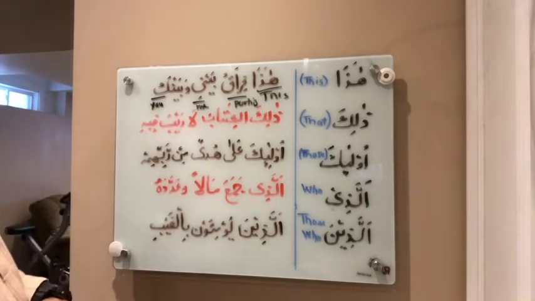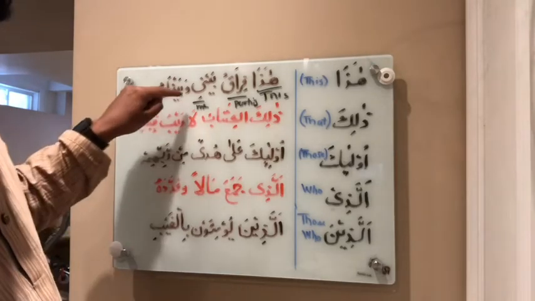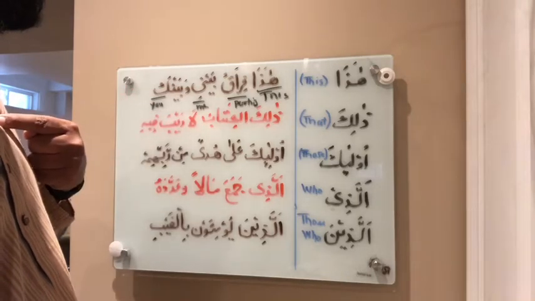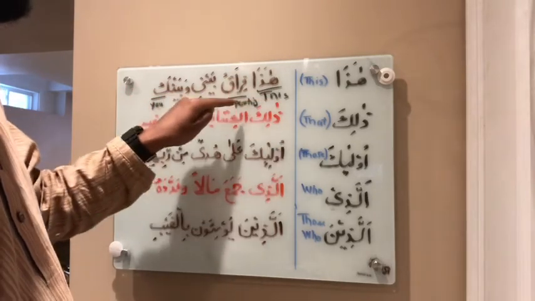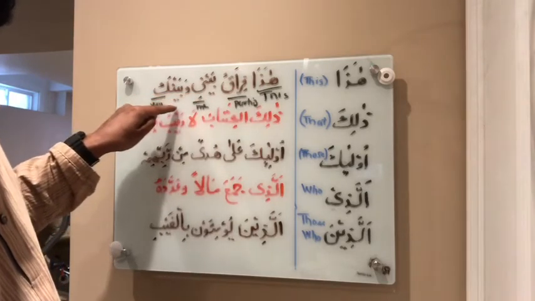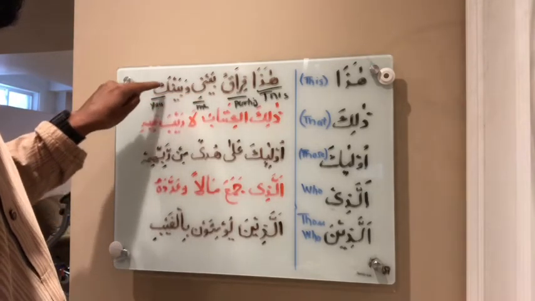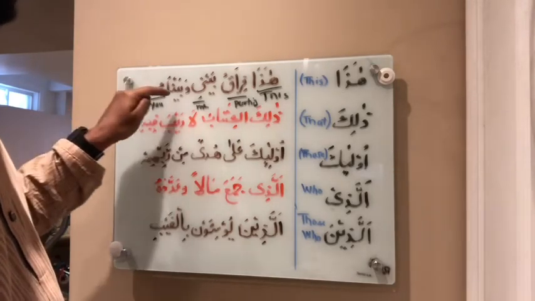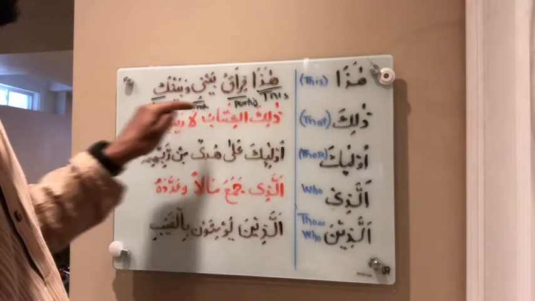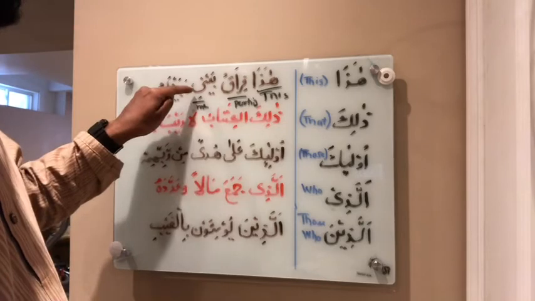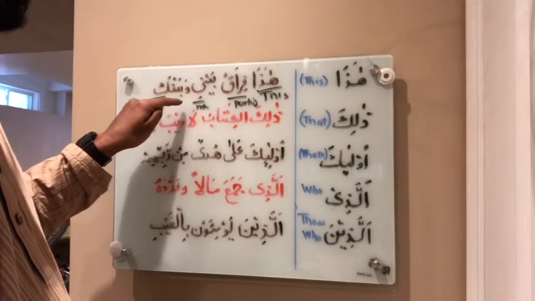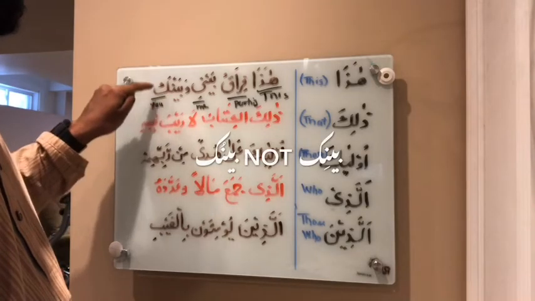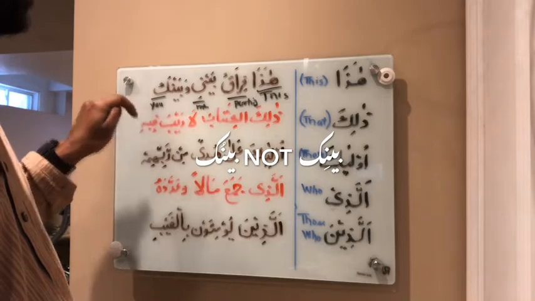What I'm trying to say here is that we have covered in previous lessons kitabi. In the end, when it's ee, it's referring to me, my. So this is parting between me and between. Bain means between, and the kaf at the end represents you. If it's bainukum, it's you plural. If it's bainuk, it's just singular you. This ya at the end represents me, a connected pronoun, wa bainuk, between you, with the connected pronoun kaf representing you.